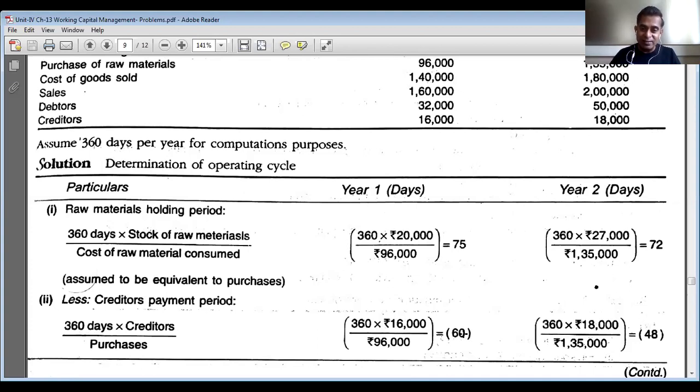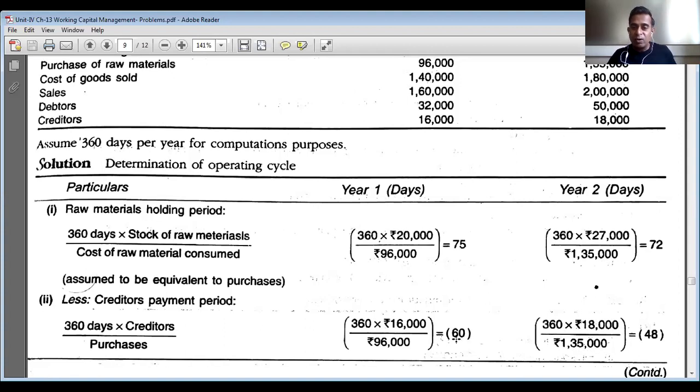It is 60 days, but it is denoted in the brackets because we are going to less or deduct the creditors payment period from the total number of days. Similarly for second year, 360 days multiplied by creditors. Creditors in year 2 are 18,000 rupees, all divided by purchases. Purchases of raw materials during the second year is 1,35,000 rupees. So 360 into 18,000 whole divided by 1,35,000 is equal to 48 days.